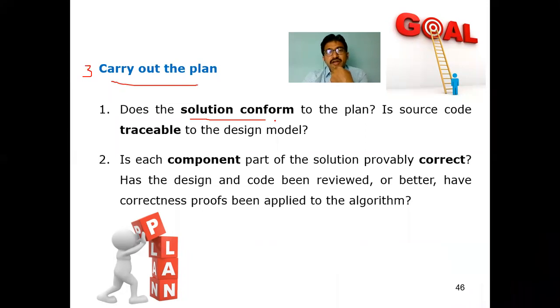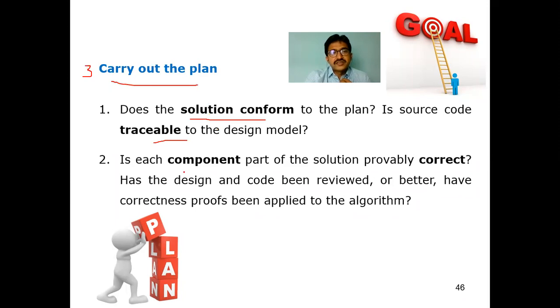When you take up any problem and a faculty gives you the code in the laboratory, once it is shown in the demonstration, it looks good. Once you practically implement it by typing it yourself, it will not be the same as how the demonstration looked. It will differ. So we have to answer that the solution is confirmed and also that the source code is traceable or not. We have to give confirmation on this.